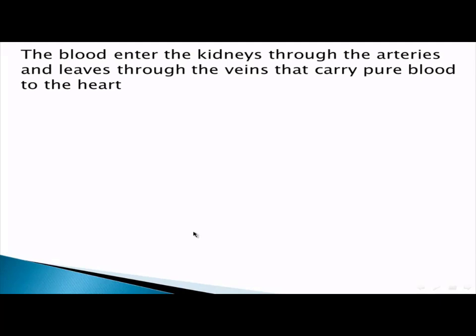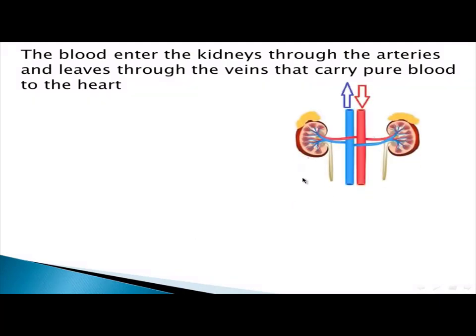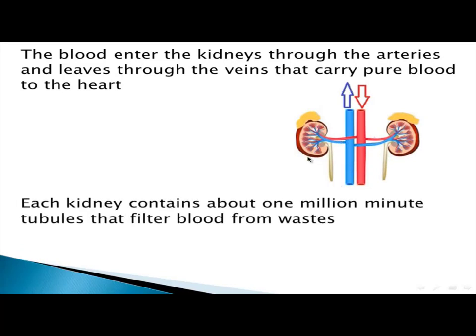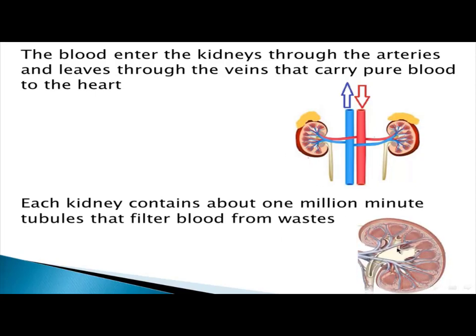We know that blood enters the kidneys through arteries, and pure blood leaves through the vein. You have to know that each kidney contains one million minute tubules that filter blood from wastes.